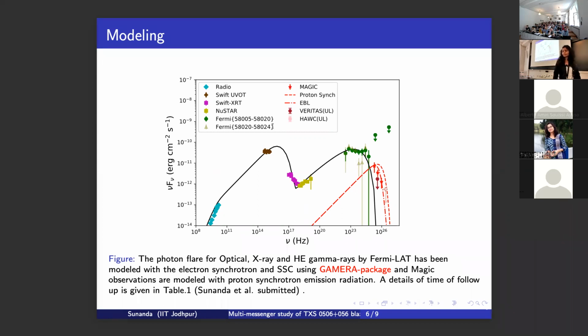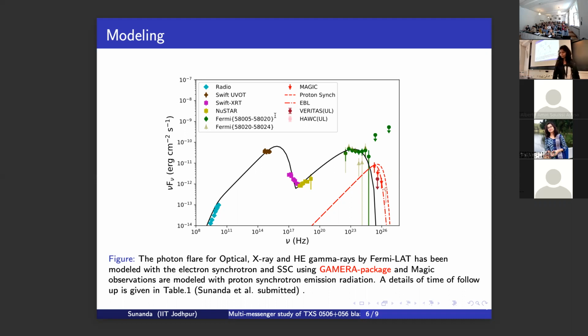Here I am presenting the fitting: this is the electron synchrotron and this is the SSC contribution. Here I fitted the very high energy data observed by MAGIC with the proton synchrotron. You can see this electron synchrotron and proton synchrotron could explain this time difference very well.